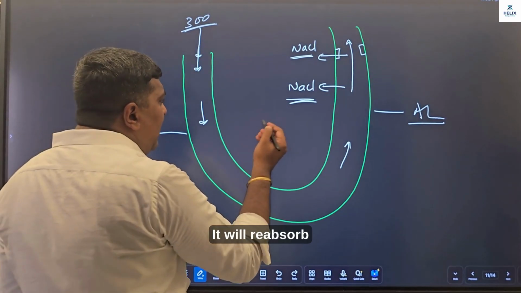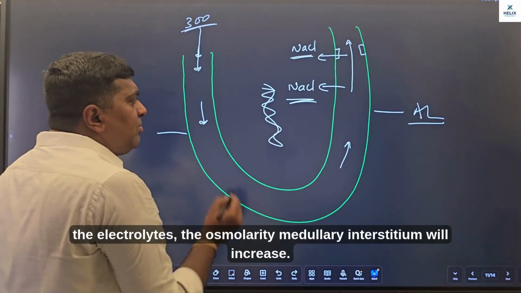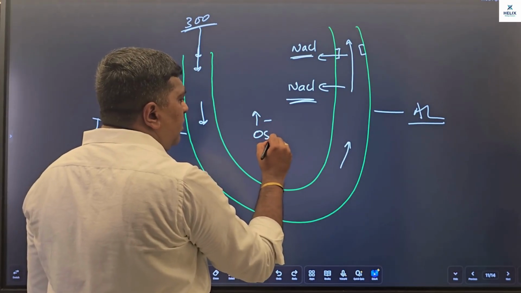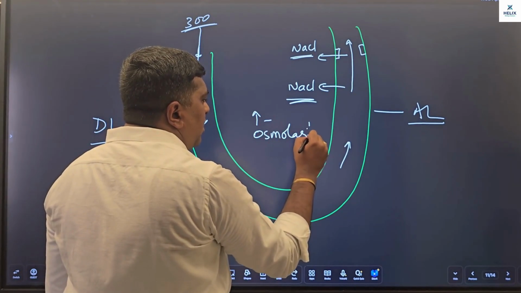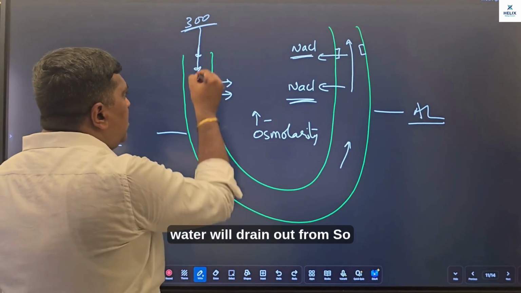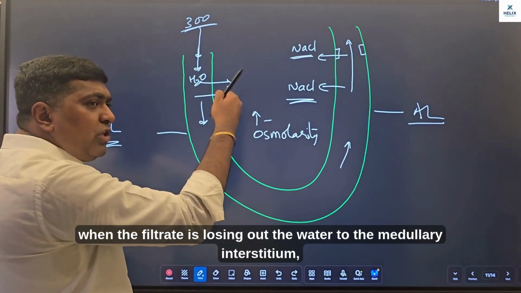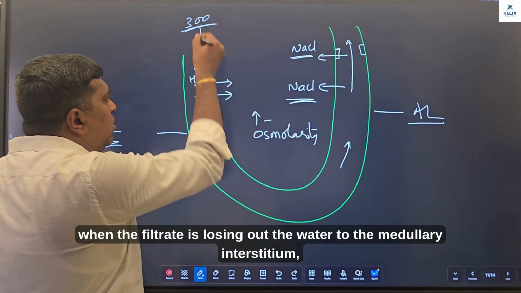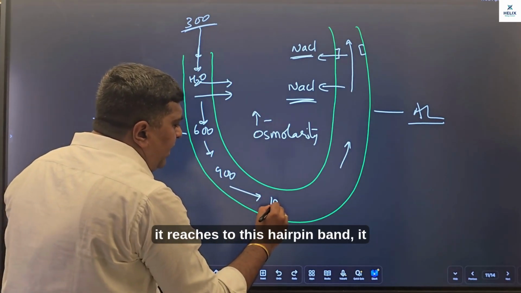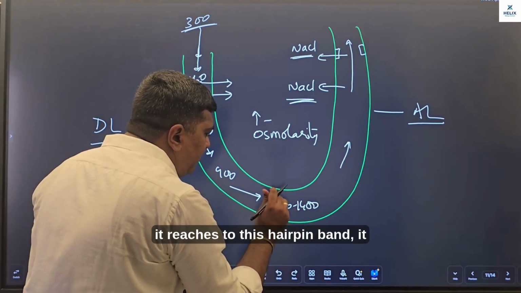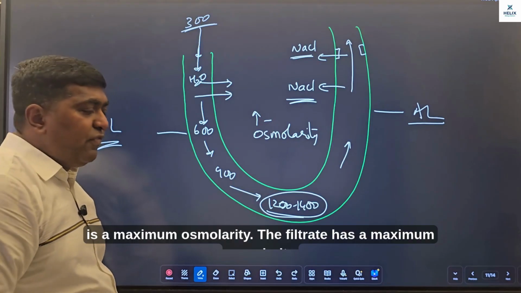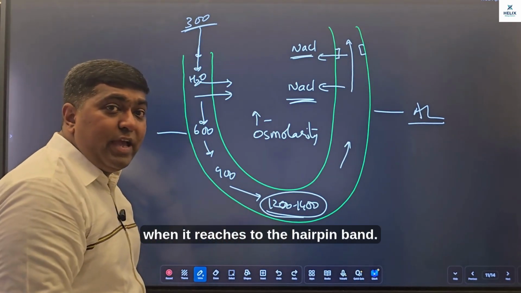It will reabsorb electrolyte, my medullary interstitium osmolarity will increase, and by default water will drain out from here. So when the filtrate is losing out the water to the medullary interstitium, osmolarity will keep increasing, and when it reaches to this hairpin bend, it is a maximum osmolarity. The filtrate has a maximum osmolarity when it reaches to the hairpin bend.